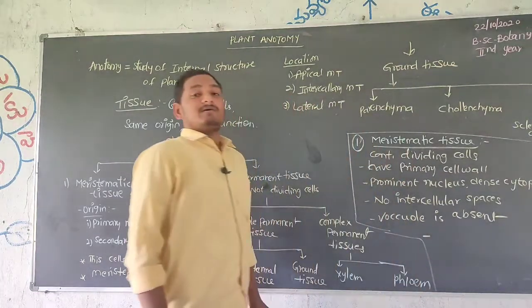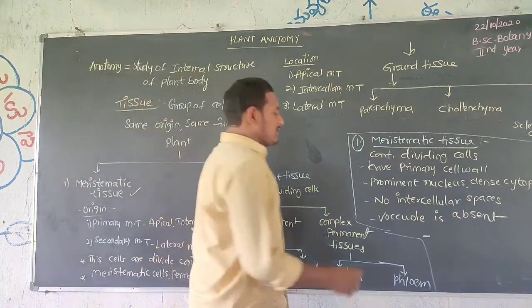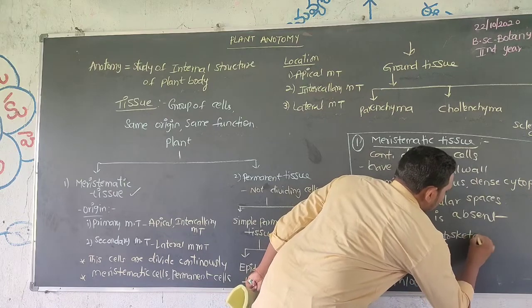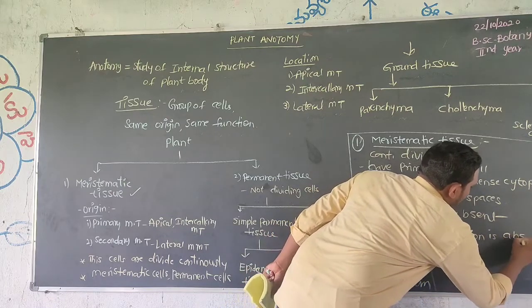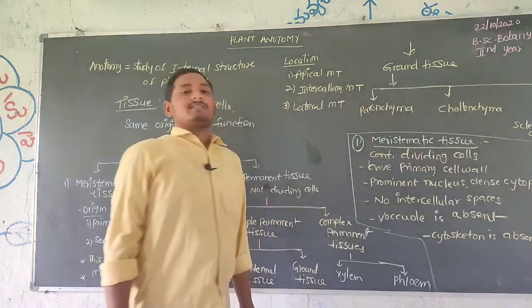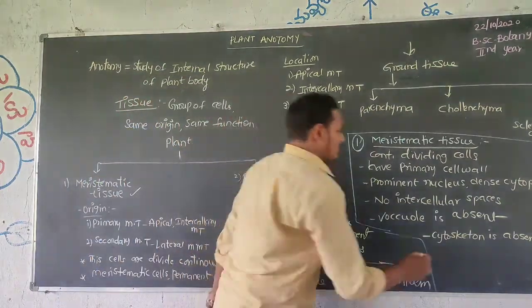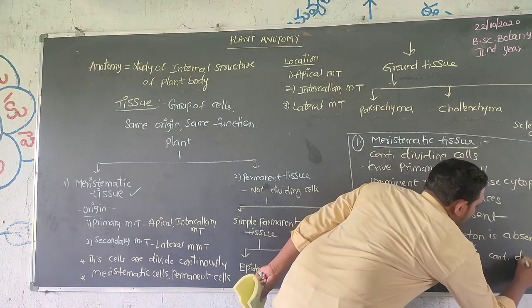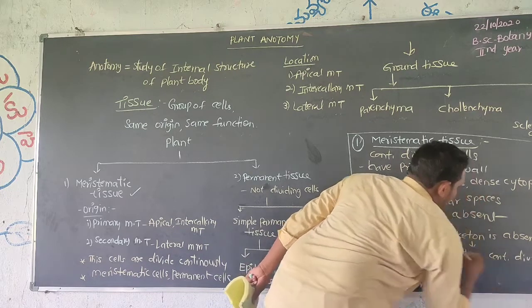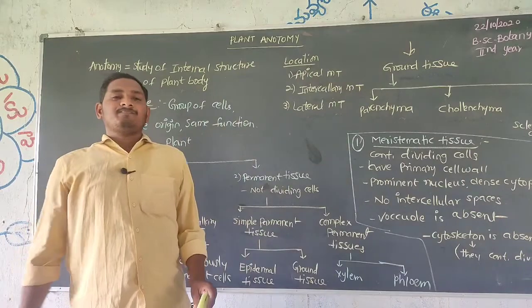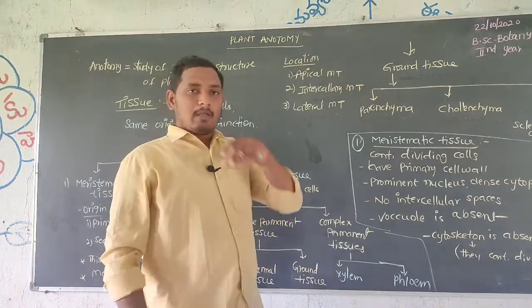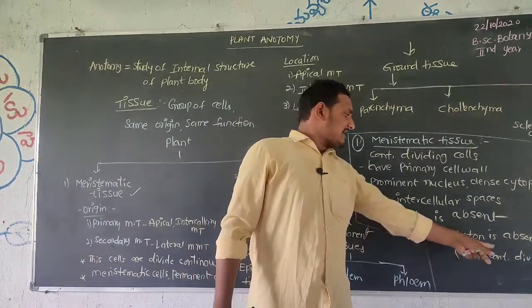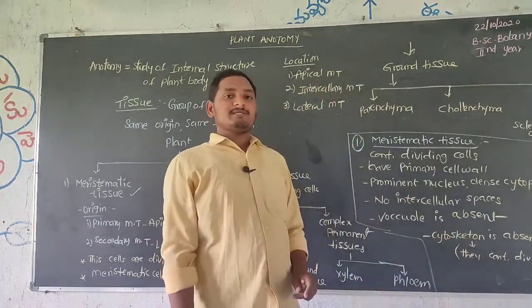Next, cytoskeleton is absent. Why? Because they are continuously dividing cells. That's why cytoskeleton, like centrioles, is absent.